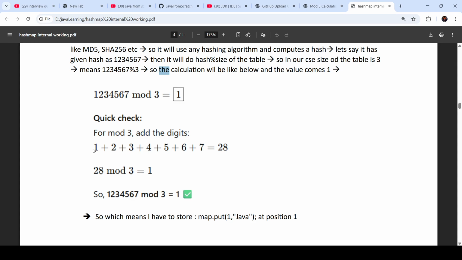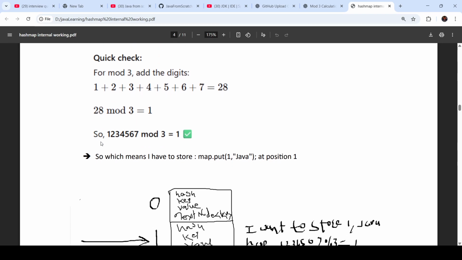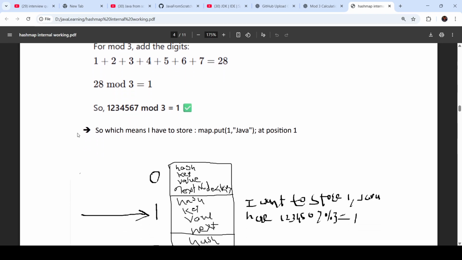Okay. So 1 plus 2 plus 3 plus 4 plus 6 plus 7, right? Whatever the hash is, it will add each and every digit. So the total value will be 28, 28 mod 3, and let's say it came 1. So this 1 is nothing but the bucket index location where we want to put our value. Okay. So this is the bucket index location.